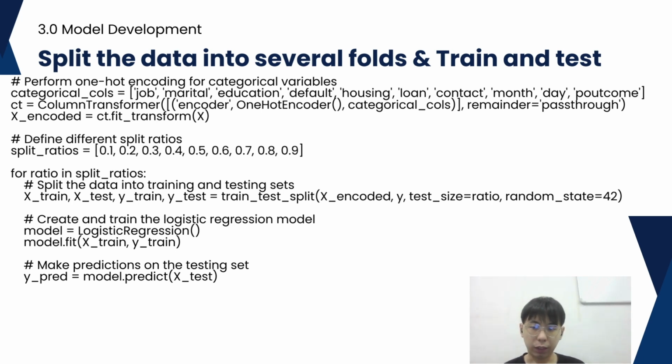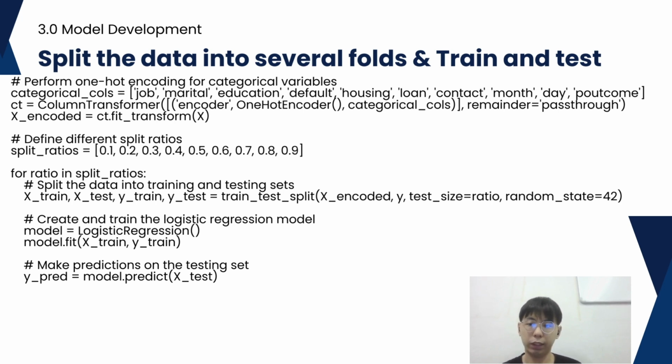The next step is defining the split ratio. The list of split ratios is defined, indicating the proportion of the data that will be used for testing. For example, we will split the ratio into 10%, 20%, 30%, 40%, 50%, 60%, 70%, 80%, and finally 90% of the data in the dataset that we use for the testing.